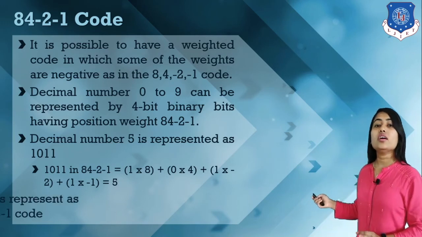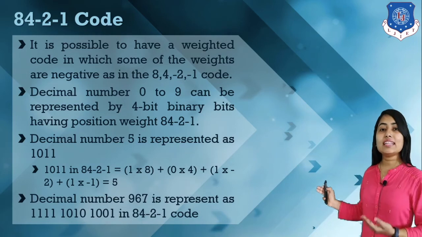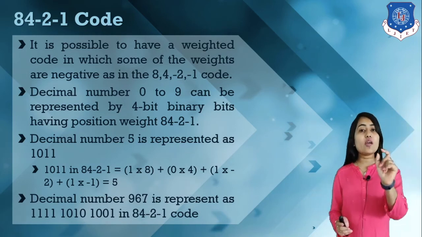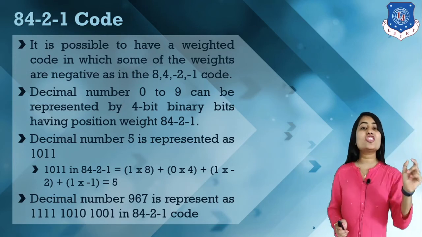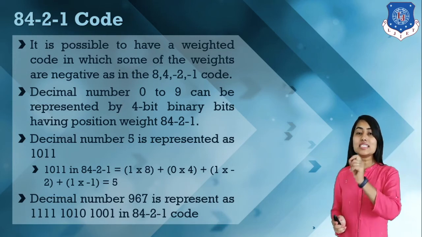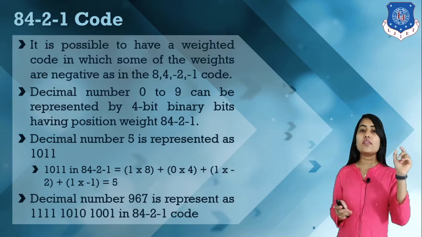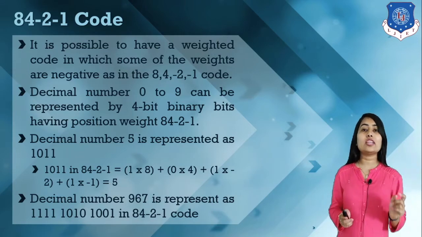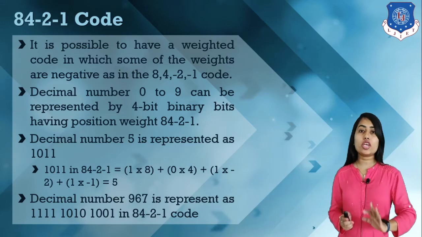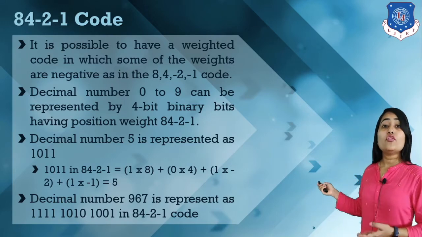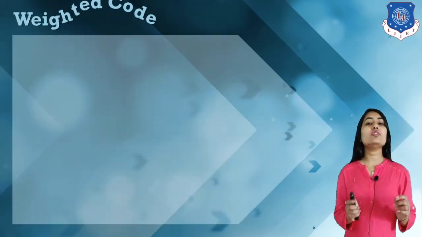Here we have numbers greater than 9. This is how we can represent each and every decimal digit in the 8 4 minus 2 minus 1 code format. So this is our 8 4 minus 2 minus 1 code format. We can make a table for the individual weighted codes.